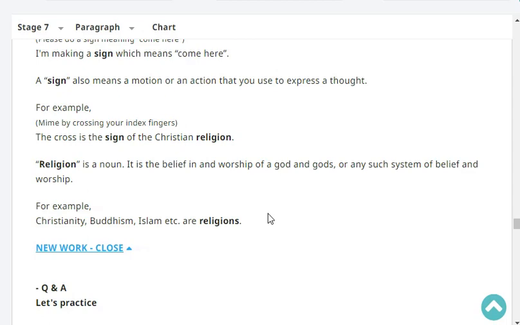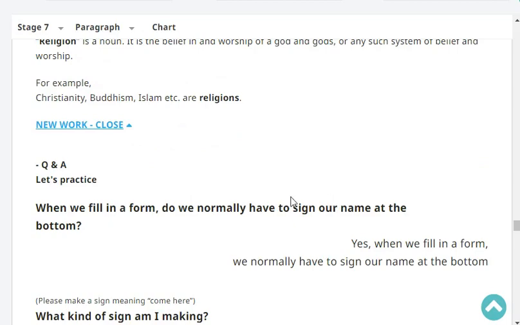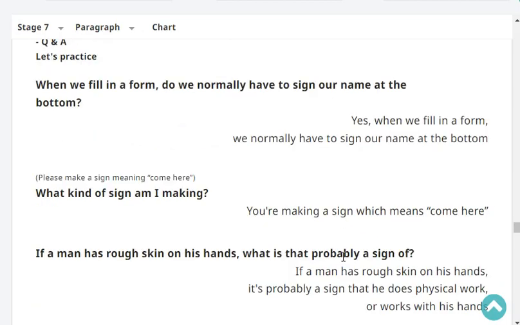Religion, the word religion is a noun. It is the belief in the worship of a god or gods or any such system of belief and worship. For example, Christianity, Buddhism, Islam are religions. Let's practice. When we fill in a form, do we normally have to sign our name at the bottom?